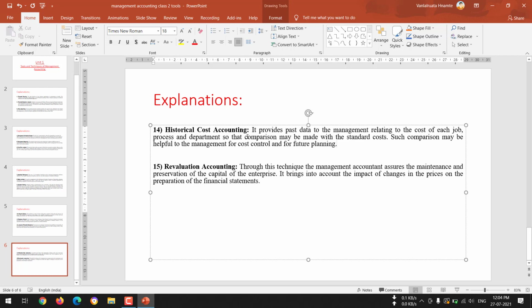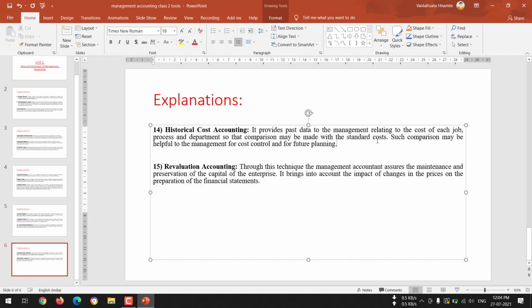So historical cost accounting helps the management to compare the financial information available according to the standard cost, and it helps in cost control and future planning in the organization. Now how can the organization get the future planning?